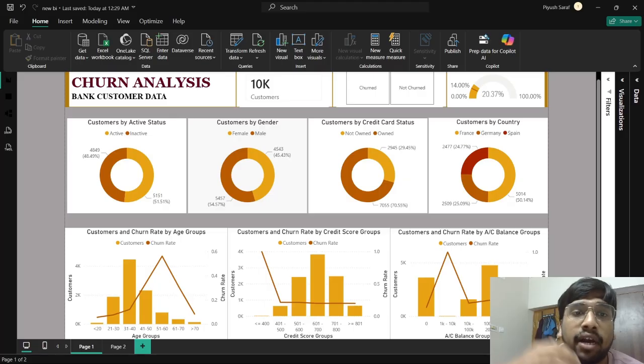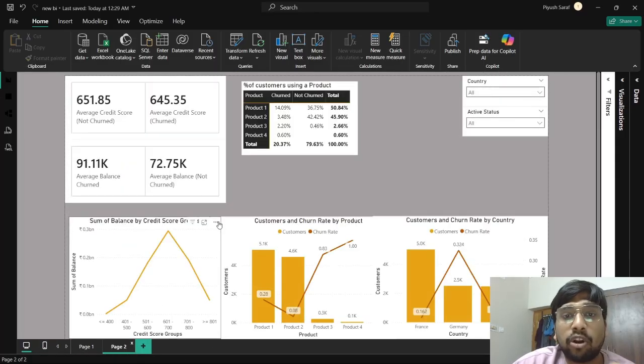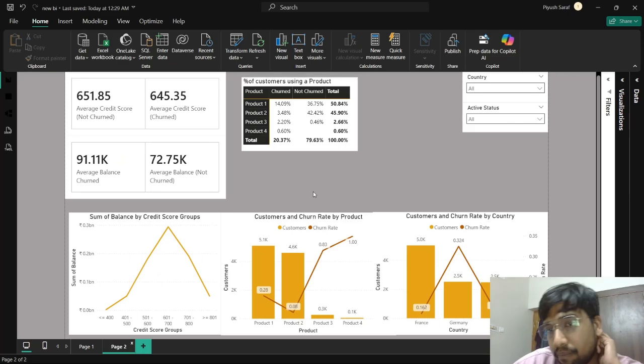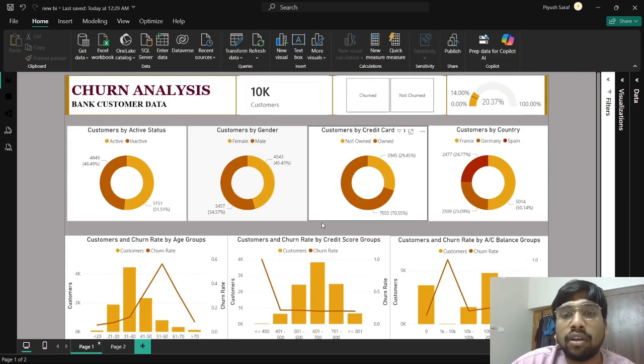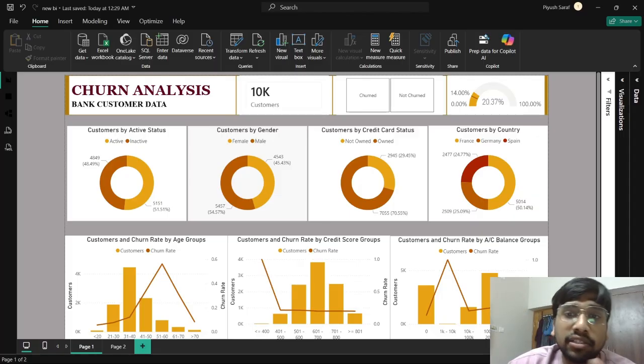I read the data again. I saw that there are some more visualizations that can be made. I thought about it, and with some experimentations, I made another page of dashboards, which is this one. This may not be as beautiful as the earlier one, but we will see both the pages and analyze one by one whatever results we're able to find.